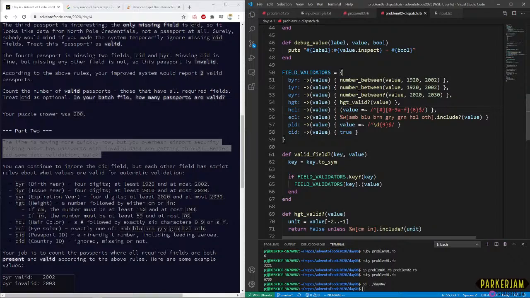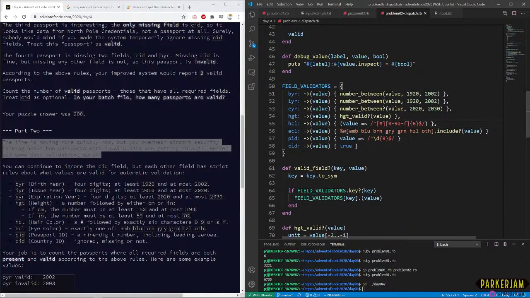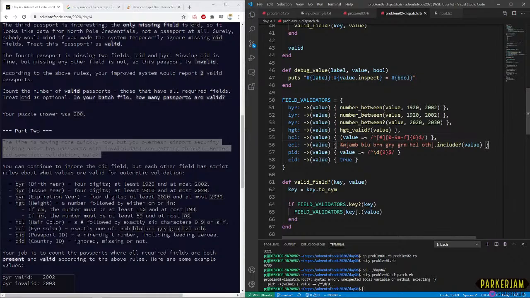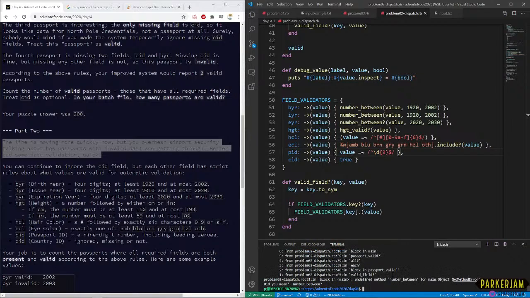Let's see if this still runs the way we expect it to, because that's actually the test. If it's not running the way we expect it to, we're still kind of sad, right? Okay, we did something wrong here. We did something terrible. Oh, we missed some commas when setting up our hashes here. Okay, we did something still wrong here.